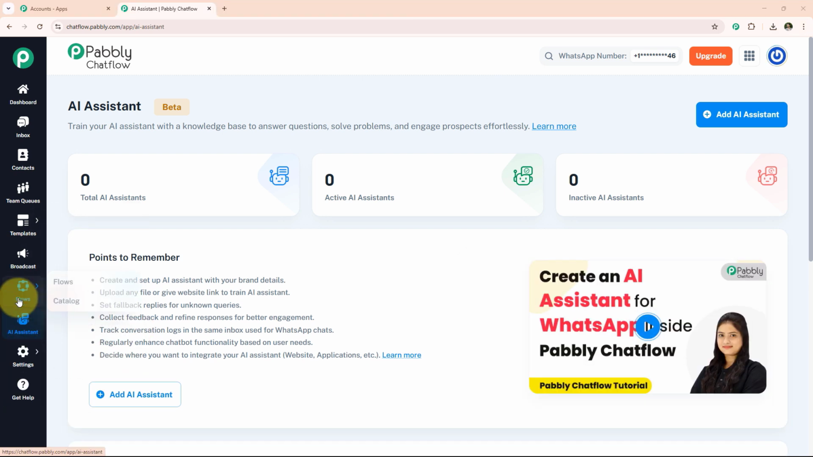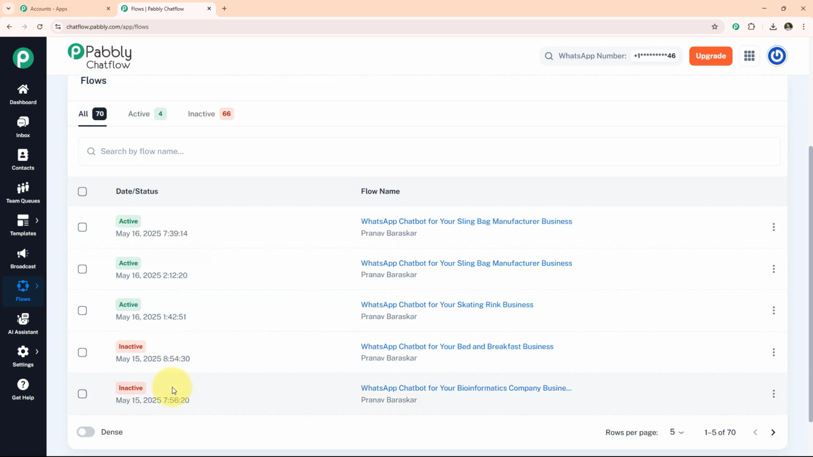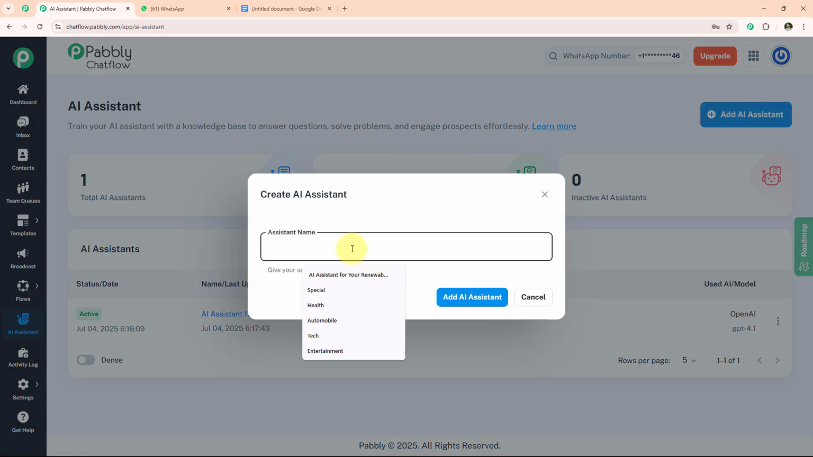Now simply click on flows. Now we have a flow builder page. In this we have total flows, active flows, inactive flows. Now we simply click on AI assistant. Now we are going to create our AI assistant. Simply click on add AI assistant and enter assistant name, AI assistant for your cultural club program business. Now simply click on add AI assistant.